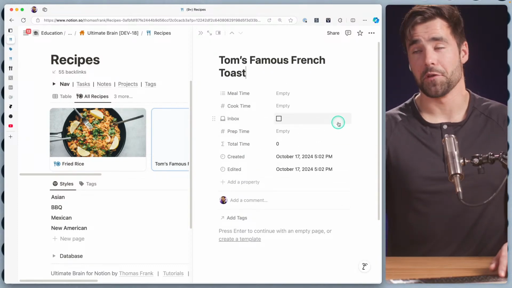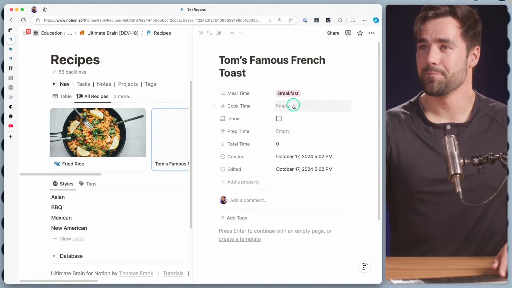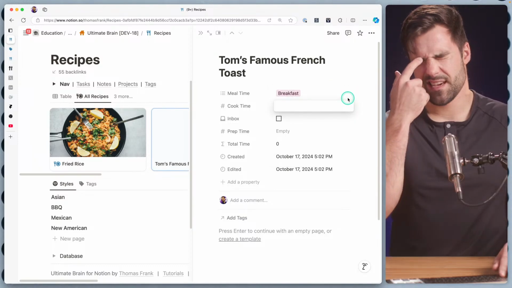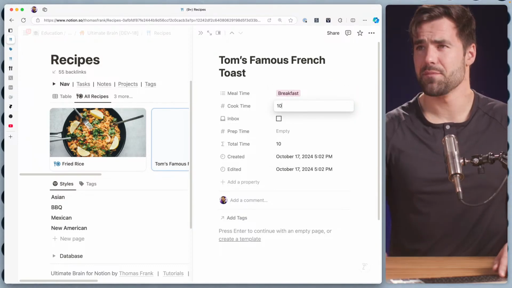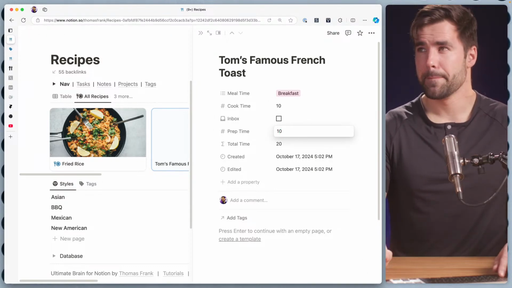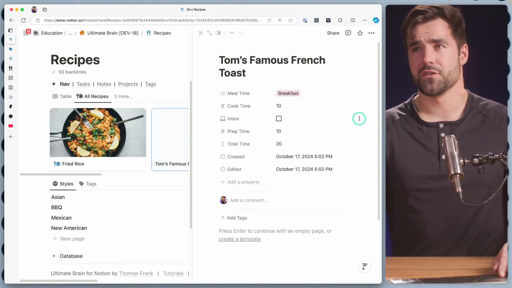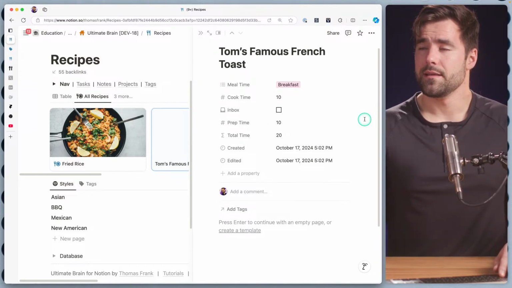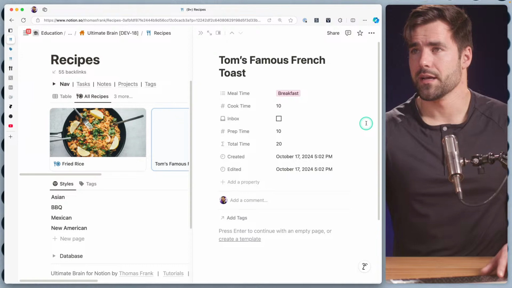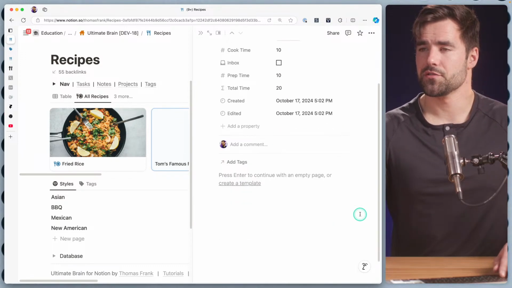And I can make really, really good French toast, for the record. This is going to be a breakfast item. The cook time, thinking about it for a second, really is just about 10 minutes. Prep time, I would say, is also maybe 10 minutes. You just get bread, you whip up the batter. The French toast is really quick. The bacon can take a bit longer if you want a side of bacon or eggs or something like that. But yeah, I think 20 minutes is a pretty good estimate for French toast here.